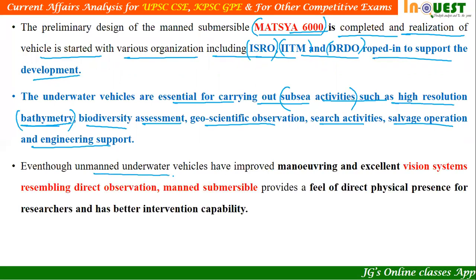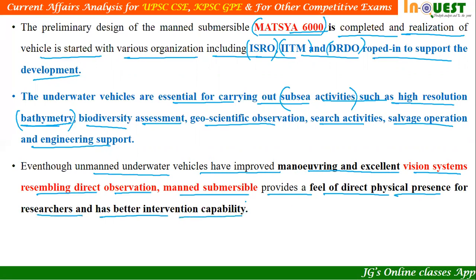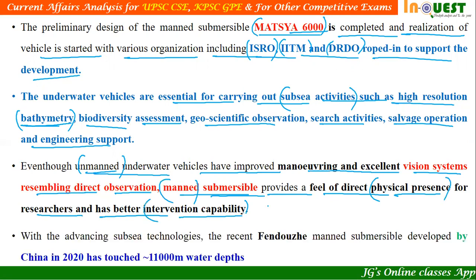Even though unmanned underwater vehicles have improved maneuvering and excellent vision systems resembling direct observation, a manned submersible provides a feel of direct physical presence for researchers and has better intervention capability. So even though unmanned vehicles exist, manned submersibles will definitely provide better physical presence, and also better intervention capabilities.